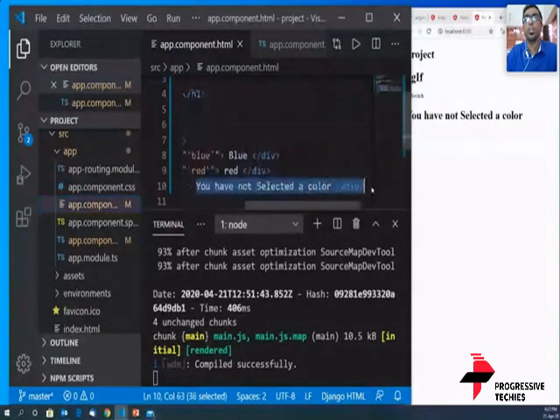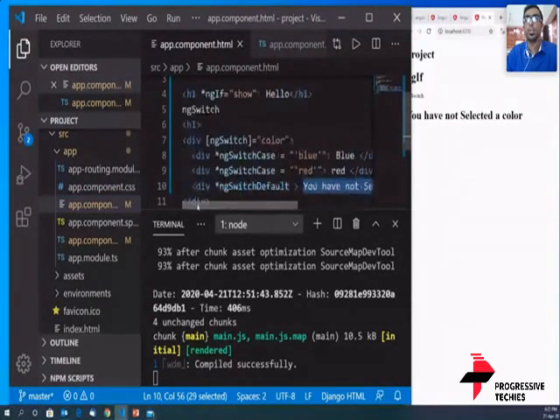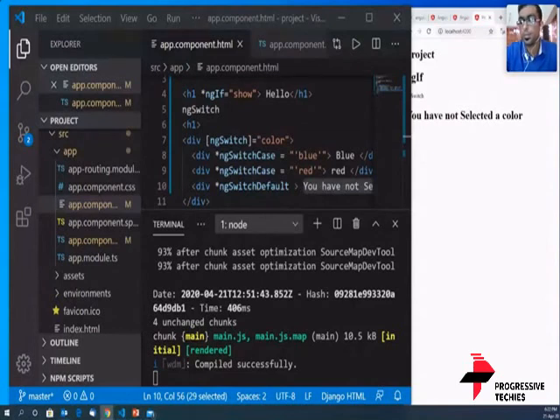Okay, so I hope ngSwitch is understood. Can I see some confirmation, please? Did all of you understand? Okay, great. ngSwitch. Yes, thank you.